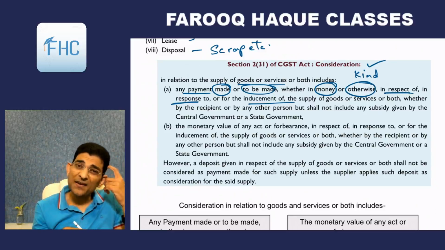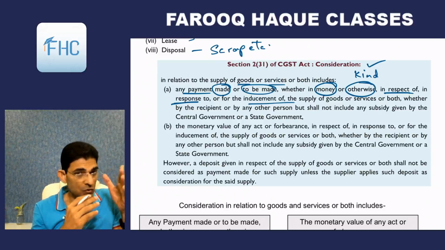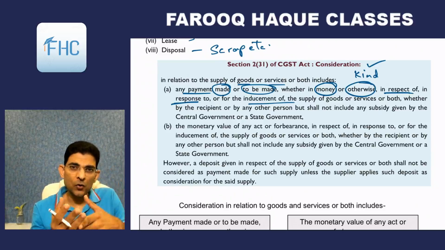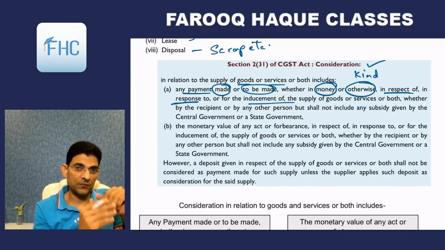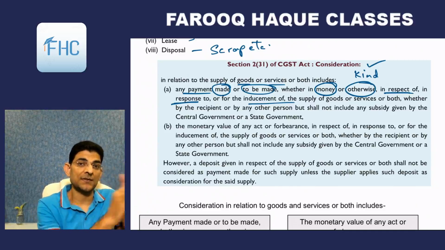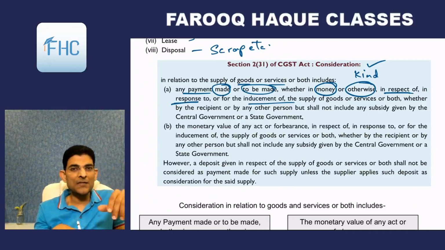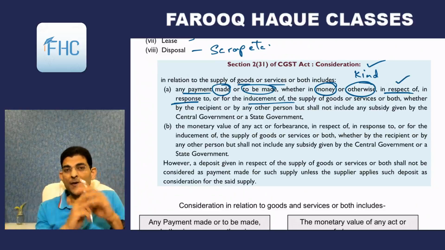So when the payment is made after the transaction is undertaken or along with the transaction, either cash directly at the time of sale or later on, that is called as in respect of. Goods have come and I am paying in respect of. Services come and I am paying in respect of this service. Okay, CA has given his service to me and then I am paying him his audit fees. So that will be in respect of.